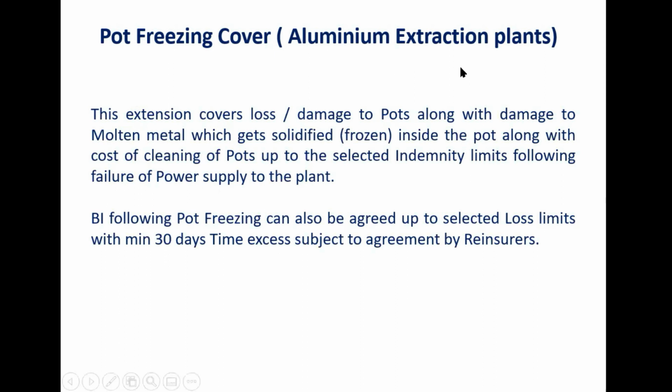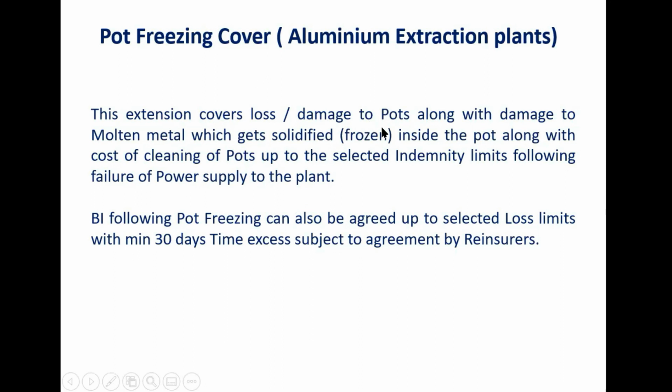Aluminium extraction, metal extraction, by way of passing very high current in pots. So aluminium is extracted from aluminium oxide, Al2O3. It is extracted by passing high current and aluminium is collected in a pot. So there this operation is very, very critical. Why is this extension needed?